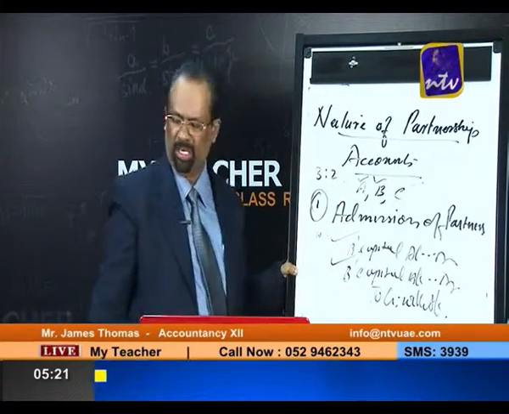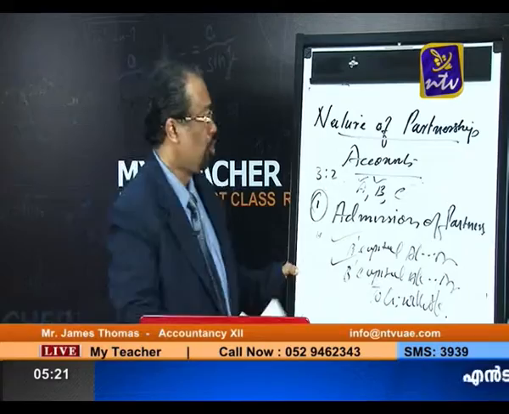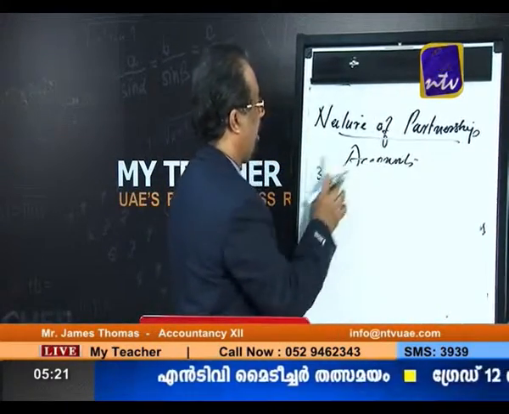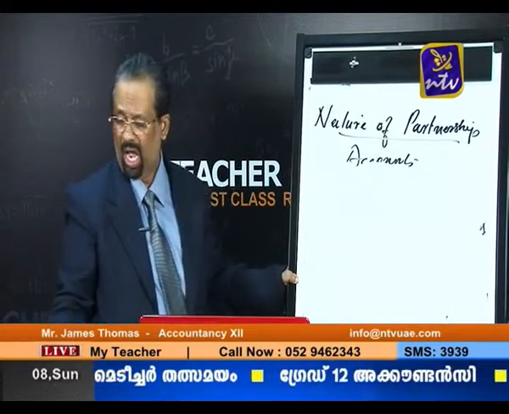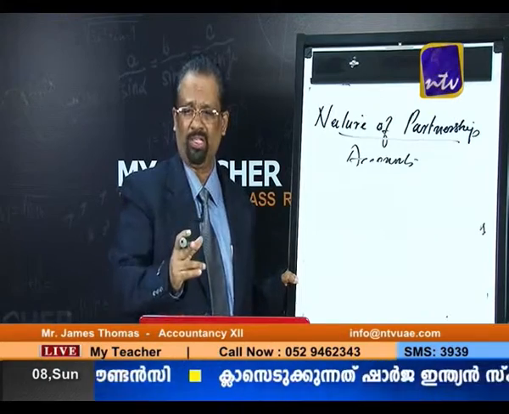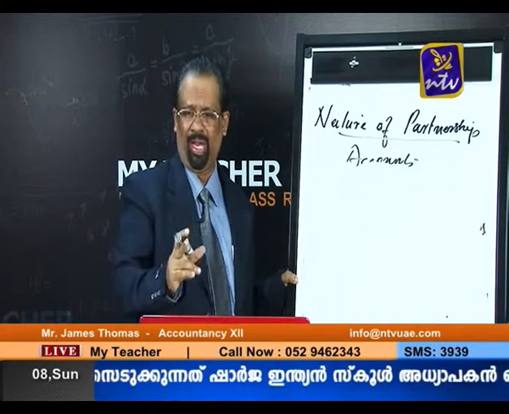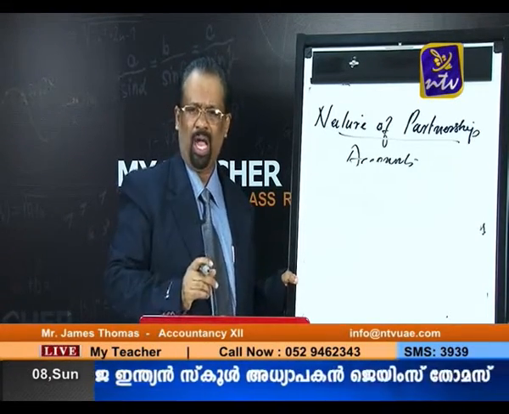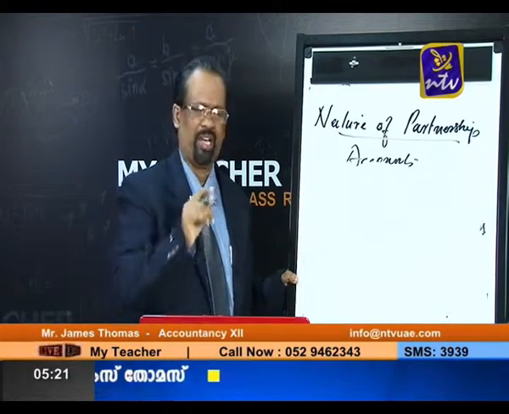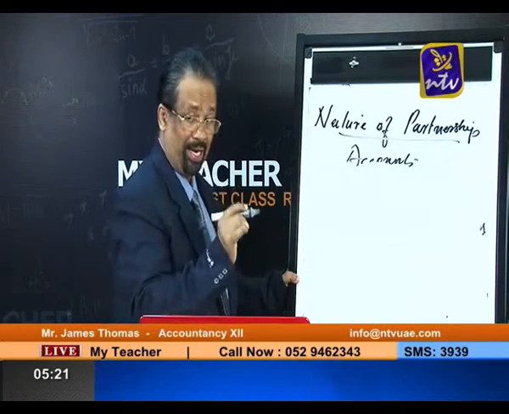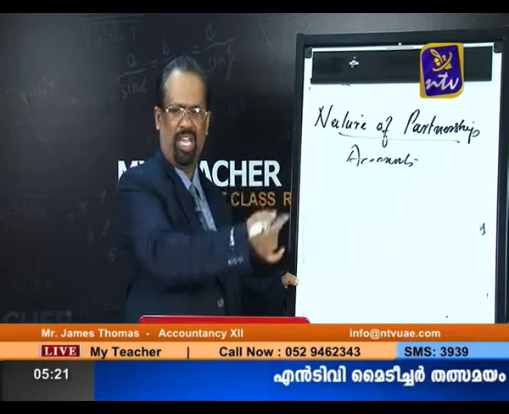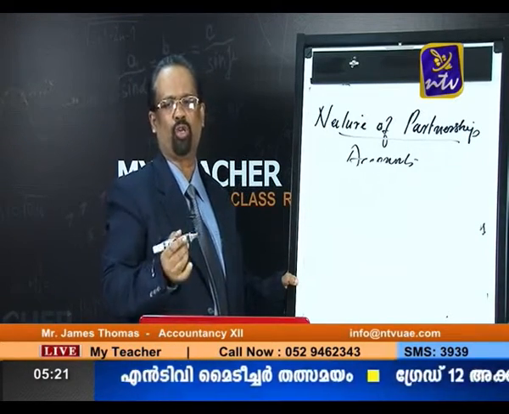And context number three is where the new partner is unable to bring the goodwill. So what is the journal entry? Suppose the new partner is unable to bring the goodwill. The first one was the new partner bringing goodwill along with the capital, case number two is existing goodwill written off, and case number three is he is unable to bring the goodwill. The new partner, in our example C, is unable to bring the goodwill.